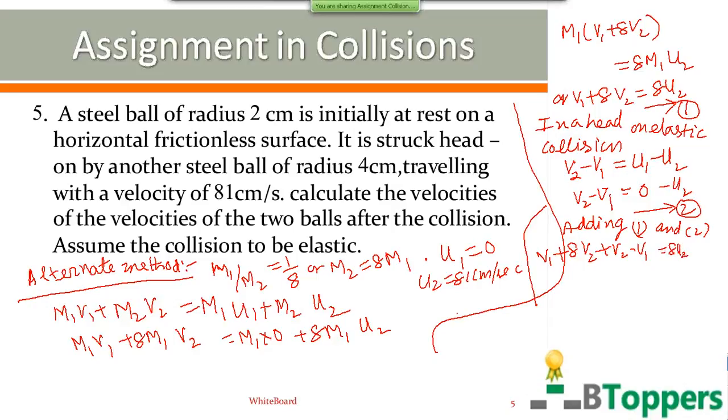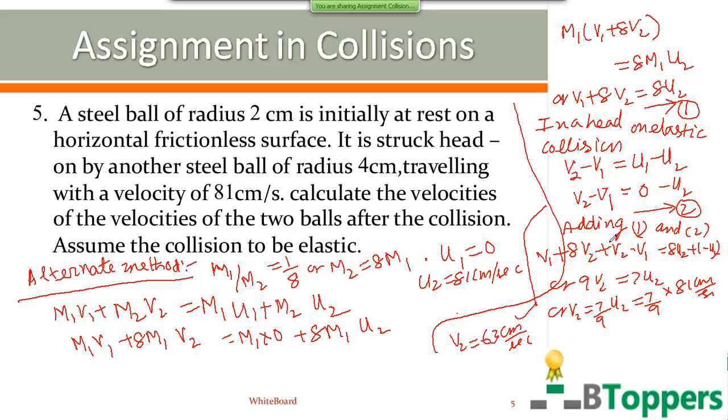So 8 U2 plus minus U2. So you get 9 V2 equal to 7 U2, or V2 equal to 7 by 9 times U2, or 7 by 9 into 81 centimeter per second. So you get V2 equal to 63 centimeter per second.